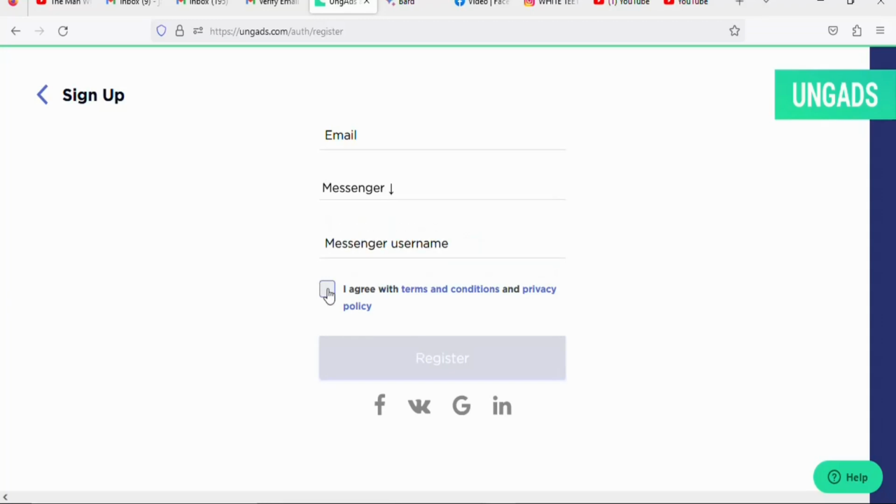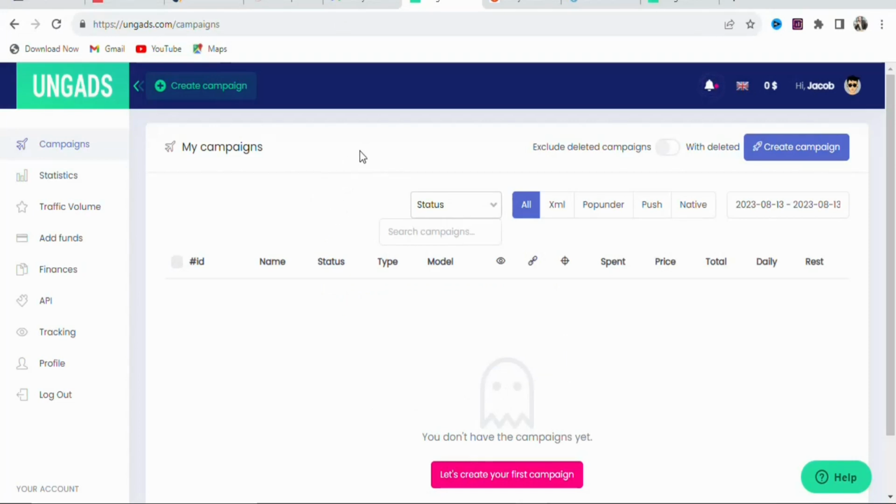Once you enter your username, you are going to click right here, I agree with terms and conditions and privacy policy. Once that is done, you are going to click right here, register, so that you can create your free account. Once you create your account and log in, you are going to see a page like this. So now what you have to do is begin creating your campaign. To create a campaign, you are going to click right here, create campaign.